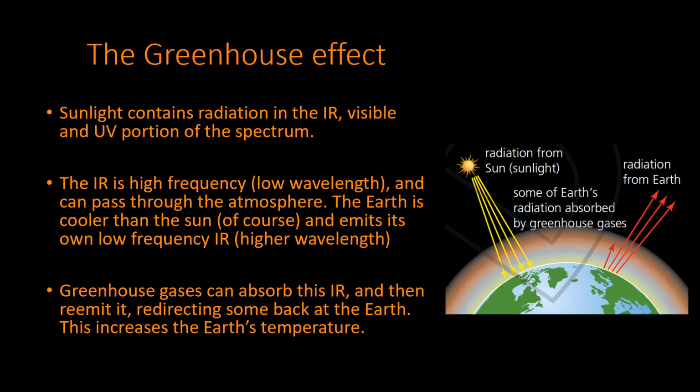So here comes my addition to the drawing. What's happening is the Earth is emitting some infrared, and that infrared is low frequency or high wavelength. But some of that actually gets absorbed by greenhouse gases in the atmosphere. And what they do is they then shoot it back.